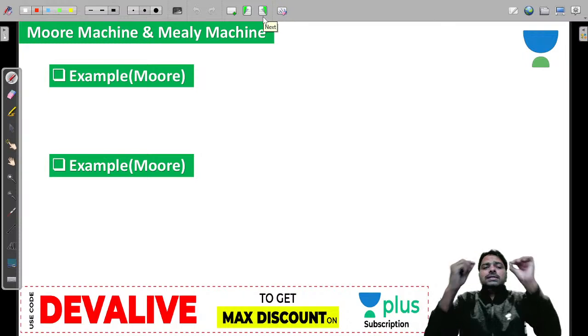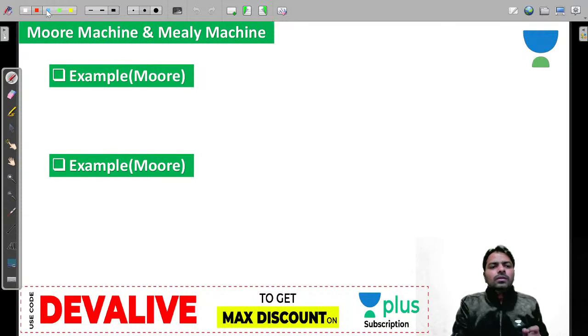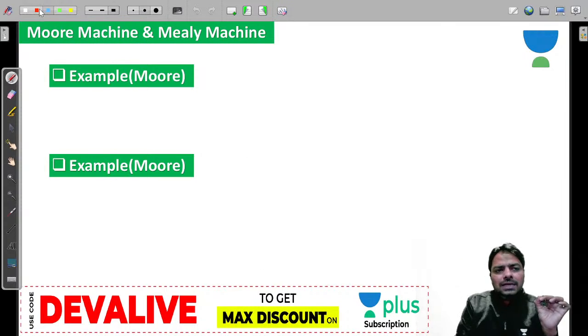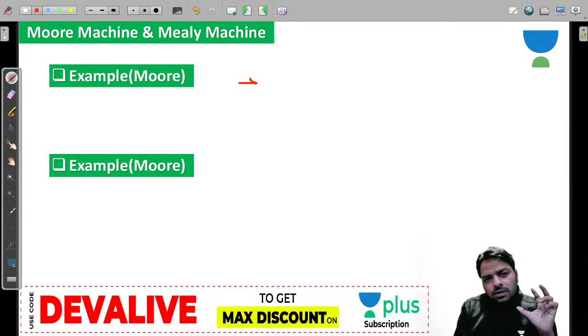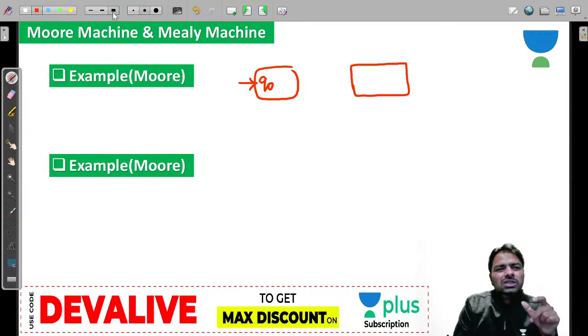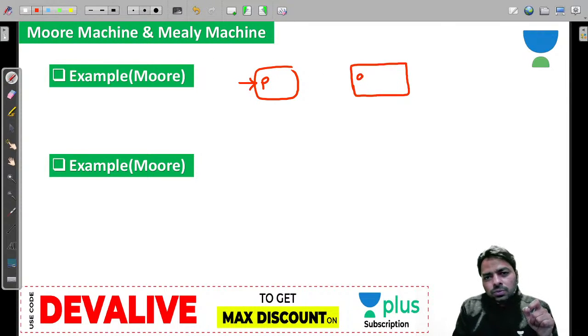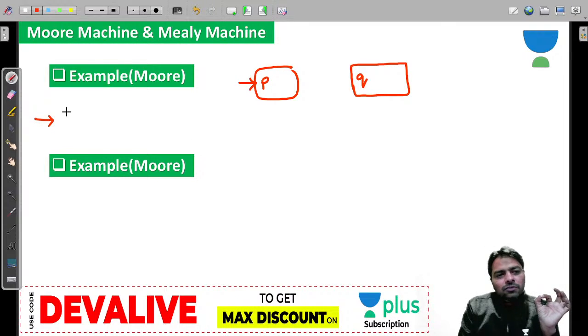So let's start with one example to understand both of them. One small example, guys, focus on the small example. Just to avoid these names, let me take some other names, small p and small q, which look easier for me to refer to. And now I just told you I want this kind of machine. What kind of machine? If I give you 0 double 1, I want to produce a double b.